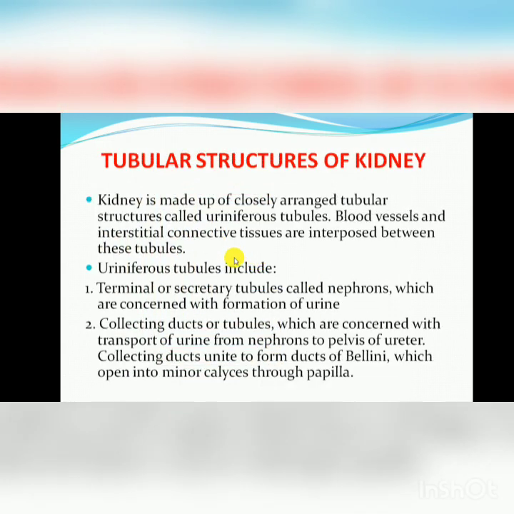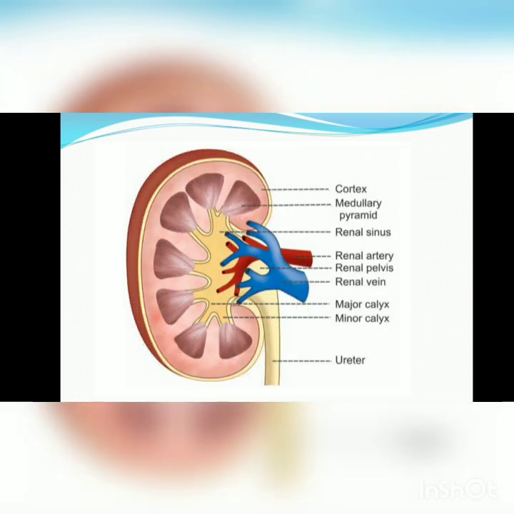Tubular structure of the kidney. The kidney is made up of closely arranged tubular structures called uniferous tubules. Blood vessels and the interstitial connective tissues are interposed between these tubules. What are the uniferous tubules? These are the terminal or secretory tubules called the nephrons, which are concerned with the formation of urine. Here in this diagram, we can see this pyramid contains 1 to 1.5 million nephrons in each kidney.